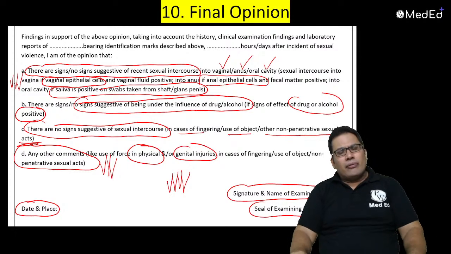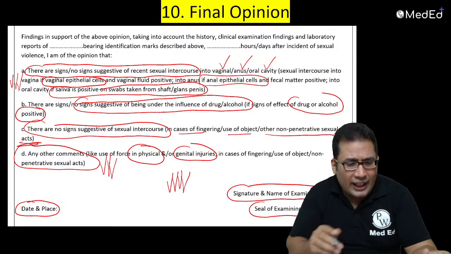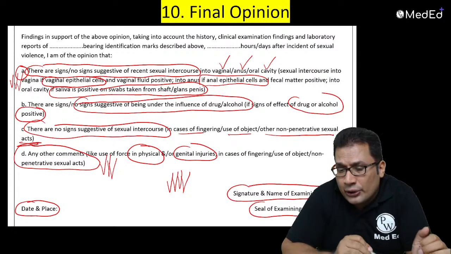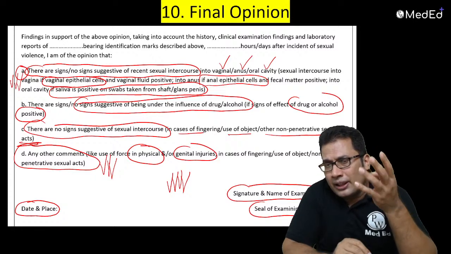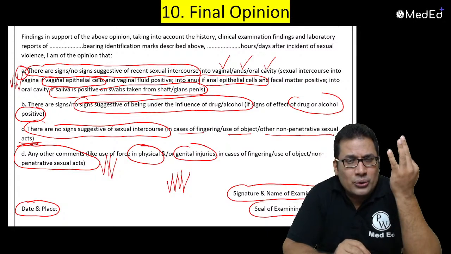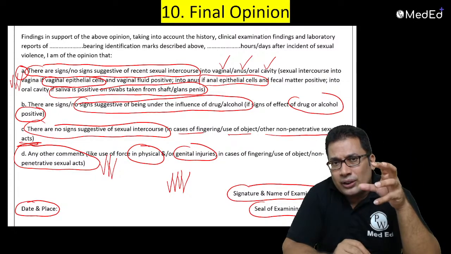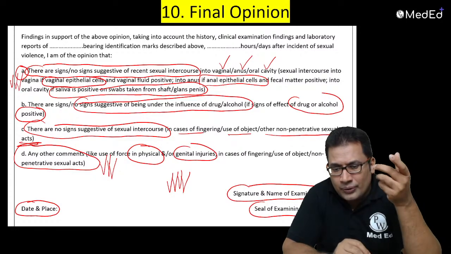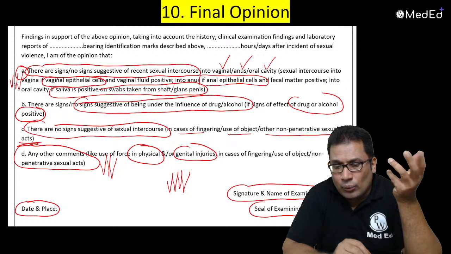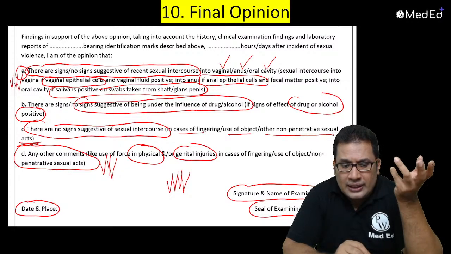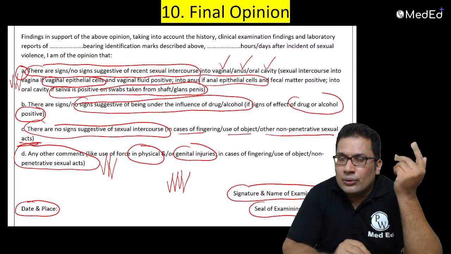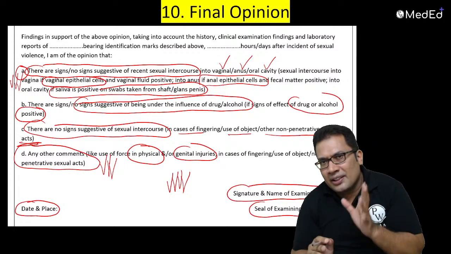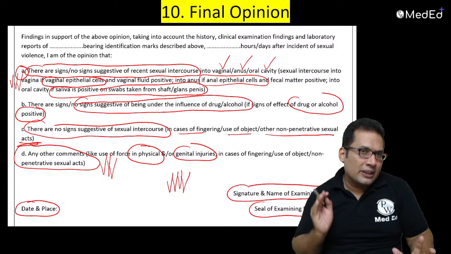The opinion very commonly asked is opinion number one: there are signs or no signs suggestive of recent sexual intercourse. Intercourse can be anything, that is vaginal intercourse, anal intercourse, or oral intercourse. Again, it is based on the presence of vaginal epithelial cells over the penis, or anal epithelial cells over the penis, or epithelial cells from the saliva, which indicates oral intercourse. So this is how you should give the final opinion. If you answer like this, that is enough for passing your exam.